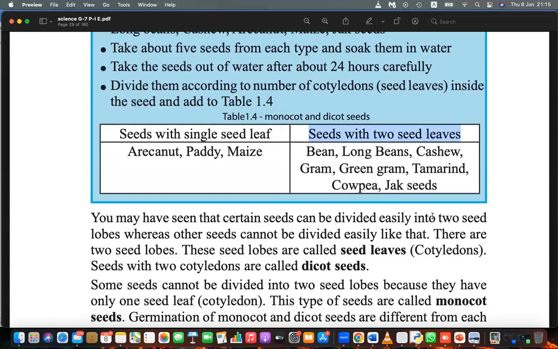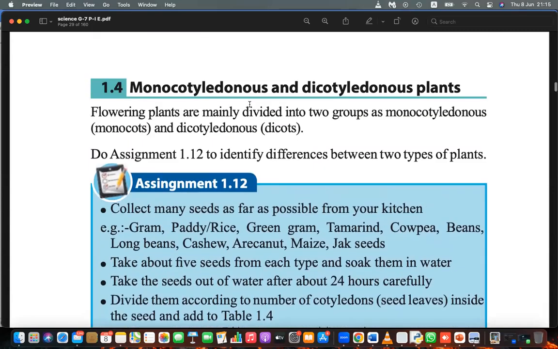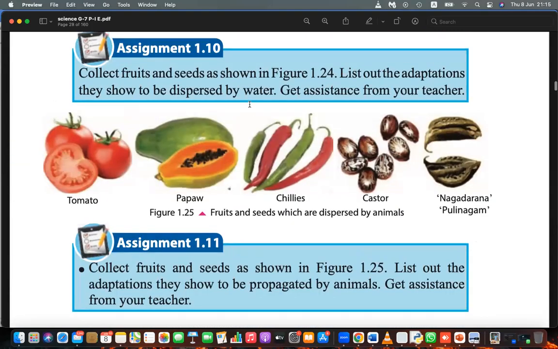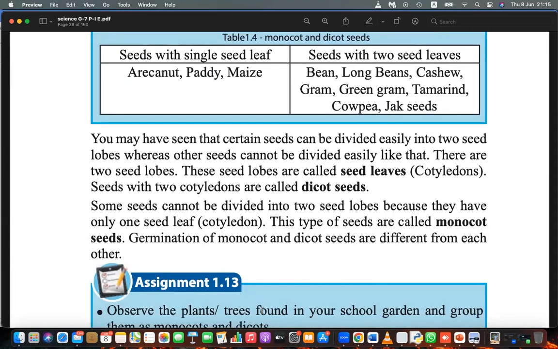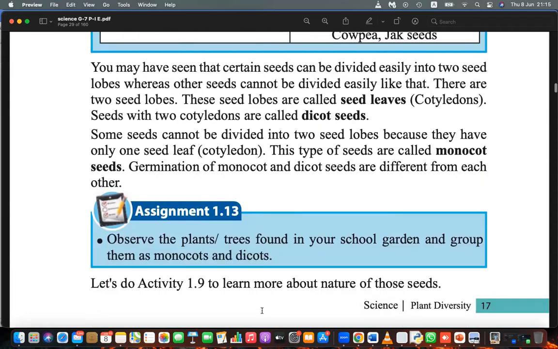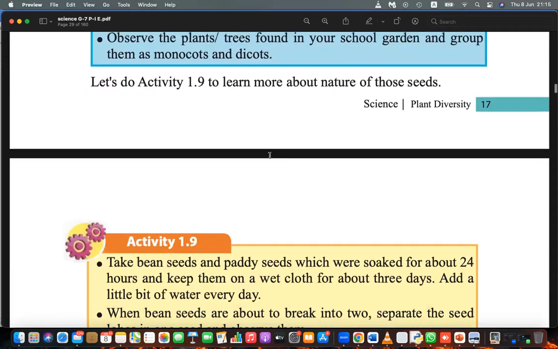So we can see clear differences, not only in how they germinate, but also in the plants afterwards. Right? You can analyze. Again, on one side you can put monocot, on the other side dicot, and list the differences. Compare the differences; it's not just about the seed leaves. It starts with the seed leaves, but it further distinguishes with other things. Germination of both is different. So that is why we divide monocot and dicot.